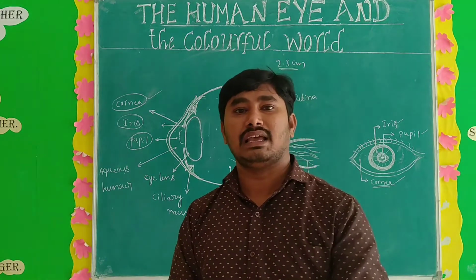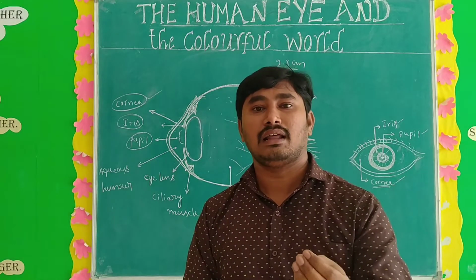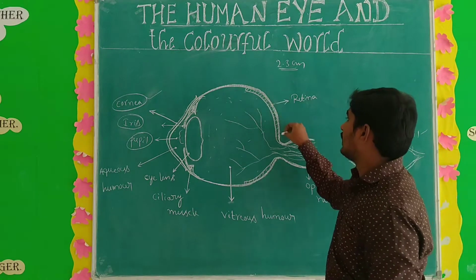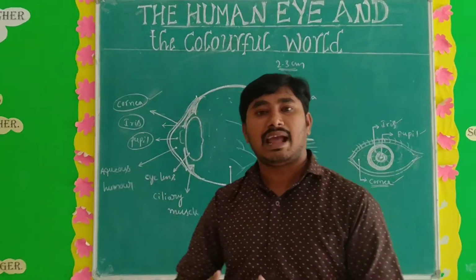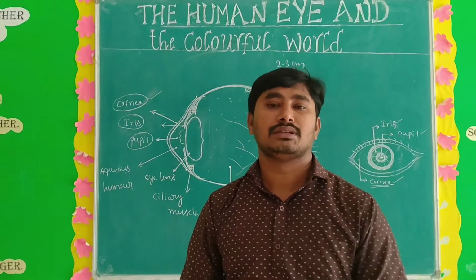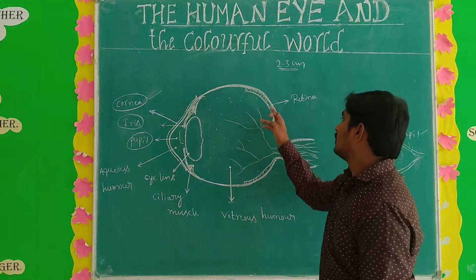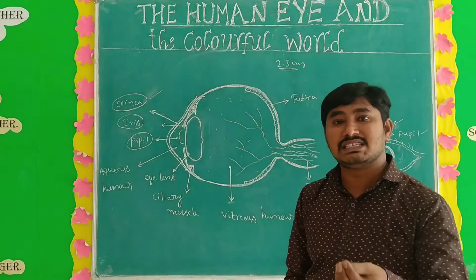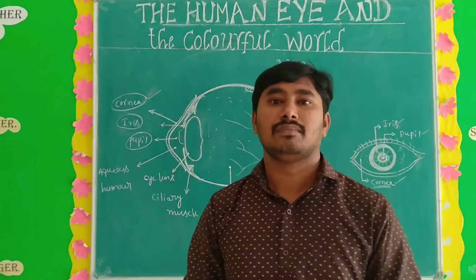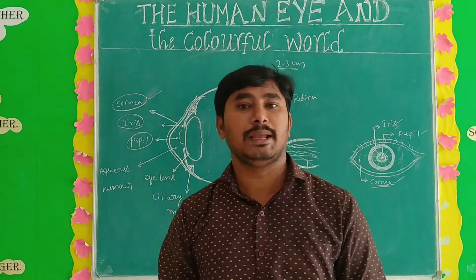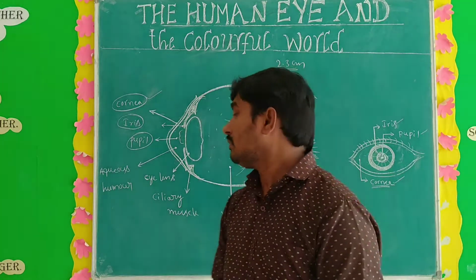Okay, the retina is an internal membrane. Okay, this is the retina. It catches the image of the object, and it also has light sensitive cells. These light sensitive cells are known as cones and rods. What is the name? Cones and rods.